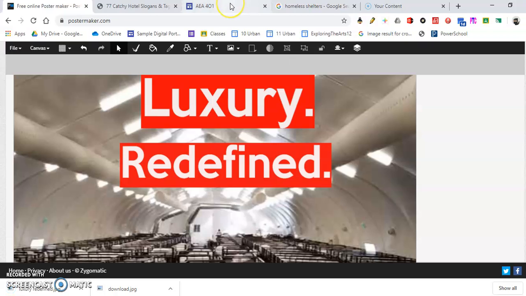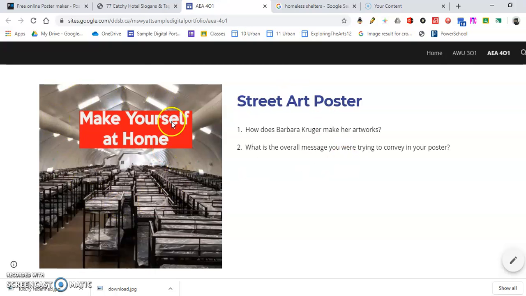So the last step then is I'm going to go on to my digital portfolio, and I'm going to upload my poster. And I'm going to give it a title, Street Art Poster, and these are the questions. How does Barbara Kruger make her artwork? So you're just going to explain to me about Barbara Kruger and the way that she takes images from the mass media and juxtaposes it with text over top of it to change the meaning, things like that. You can talk more about her works if you want. And the second question is, what's the overall message you're trying to convey in your poster? So explain to me your original image and what your idea was about the text, okay?